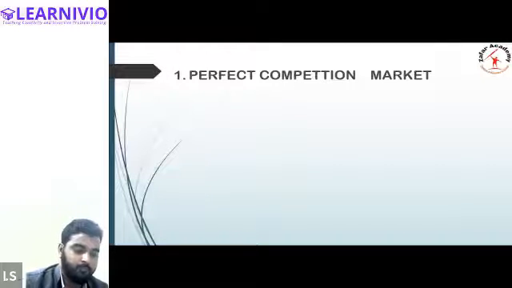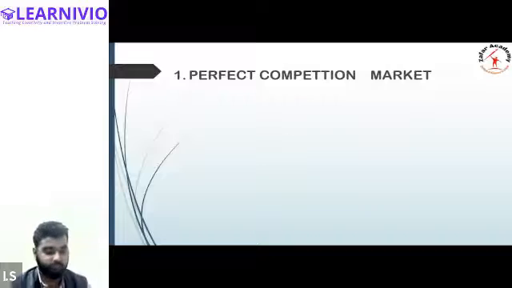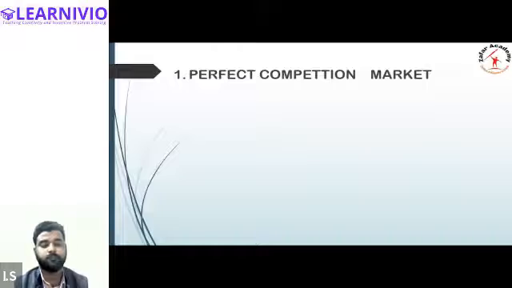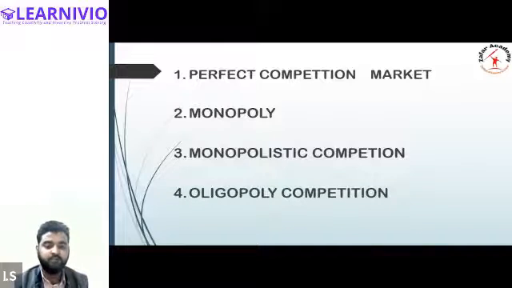Apart from perfect competition, then we have monopoly, right? After monopoly, we have monopolistic competition. Then we have oligopoly, right? So I think we have understood what is perfect competition.